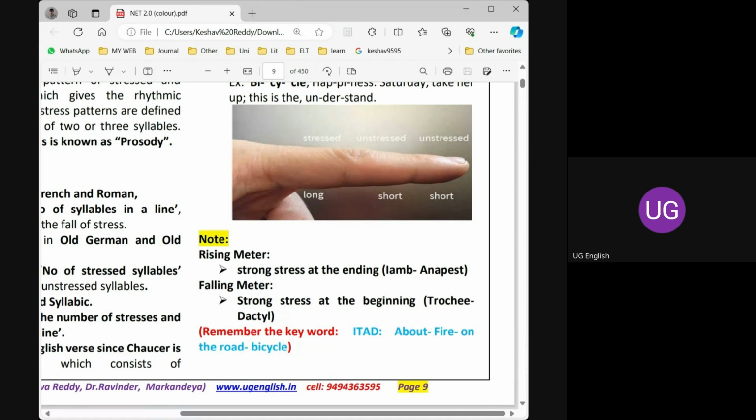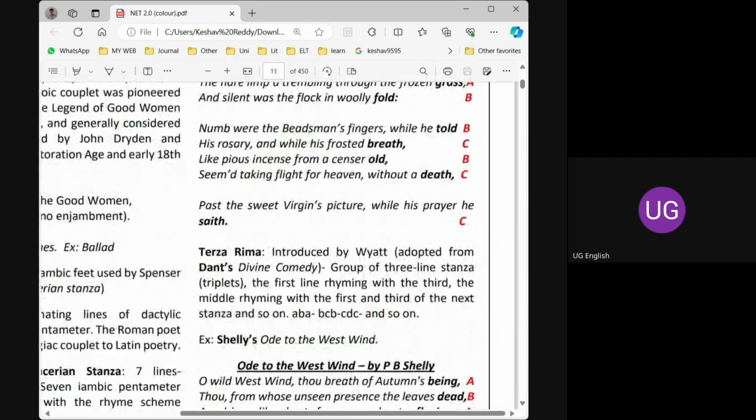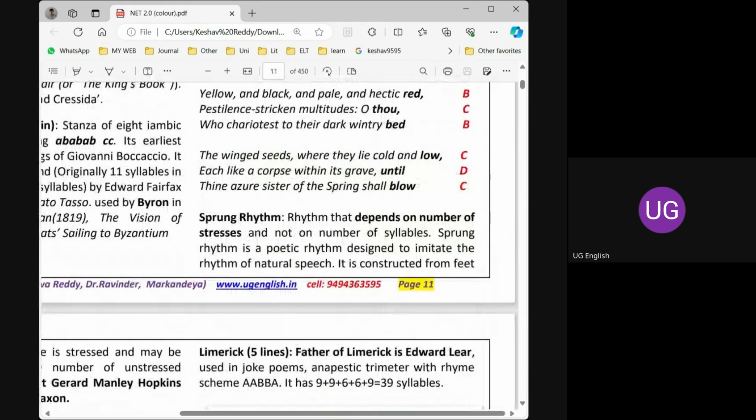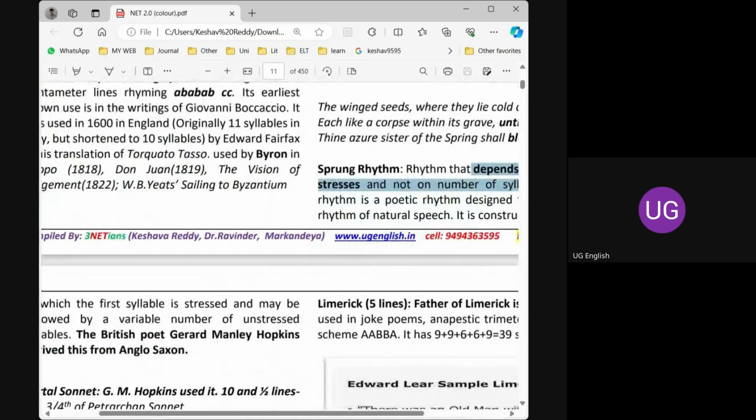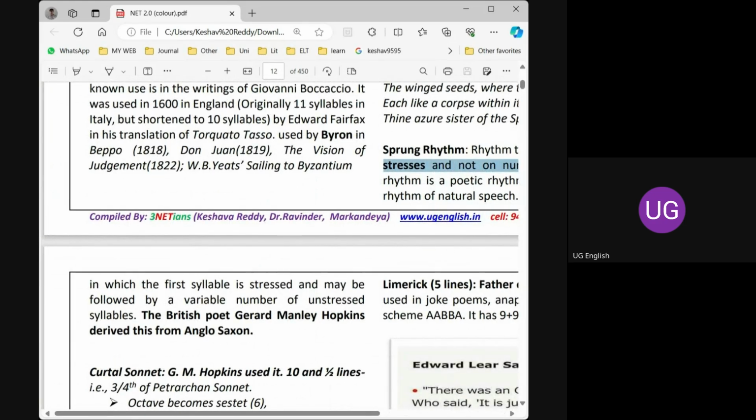There may be one syllable which is unstressed. There may be two syllables. There may be three syllables also. We have to take the same time. So this concept is called sprung rhythm. It depends on the number of stresses and not the number of syllables in between them. Every stress should come at equal intervals. You need not bother much about this. The only thing you have to memorize is that this is invented by G.M. Hopkins from Anglo-Saxon poetry. This is one important point you have to remember.